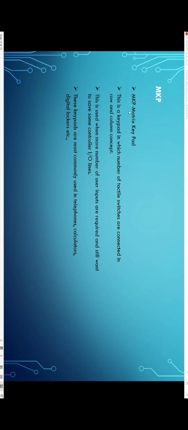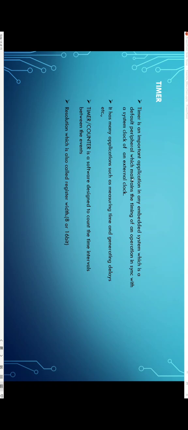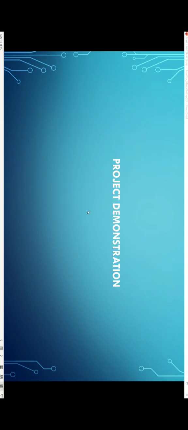This is the MKP, matrix keypad. This is a keypad in which a number of tactile switches are arranged in a row and column concept. It is used when more user inputs are required and we still want to save the controller's input output lines. Timer: a timer is an important peripheral in any embedded system, which maintains the timing of an operation in sync with the system clock or an external clock. It has many applications such as measuring time and generating delays. A timer is designed to count the time intervals between events.